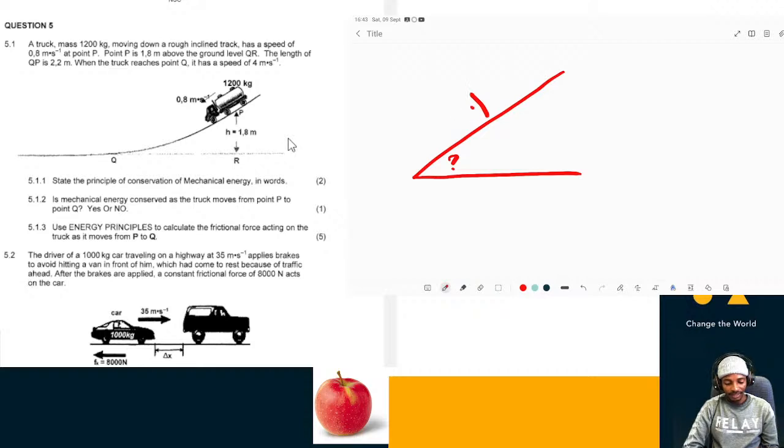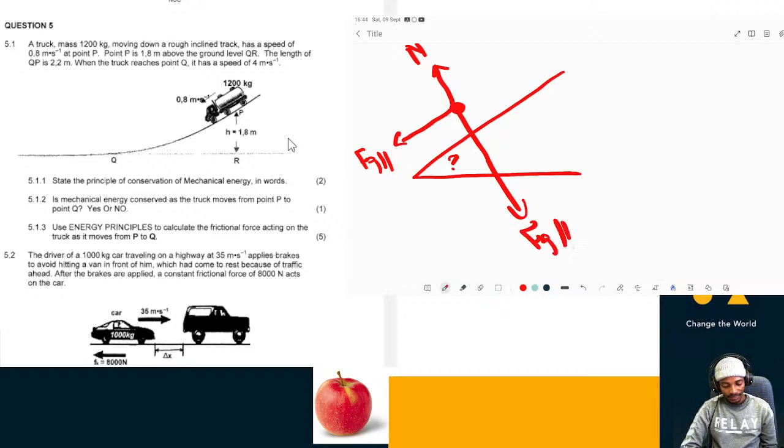Let me draw a free body diagram, not a force diagram. So we have this car. We have Fg parallel. We have normal force. We have Fg perpendicular, and we have a frictional force.